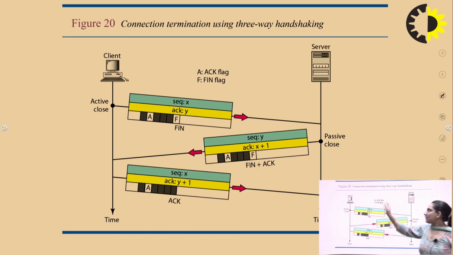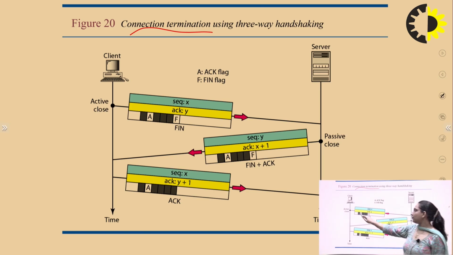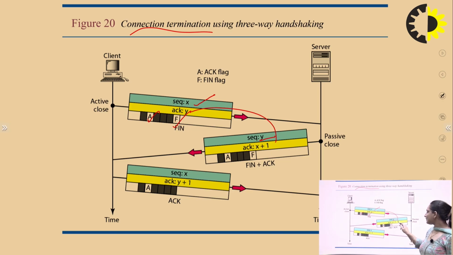So this is the last phase of the three-way handshake, which is the termination of the connection. They have the acknowledgement and the finite FIN bit active. So this is the sequence number Y, which is incremented here, and this is the acknowledgement plus FIN, which is an increment of this.